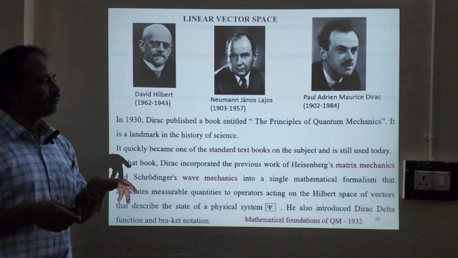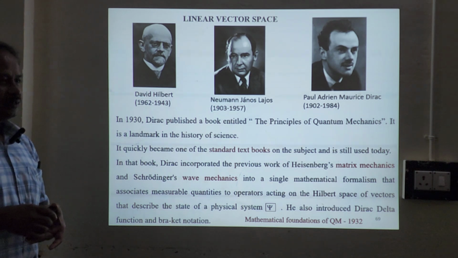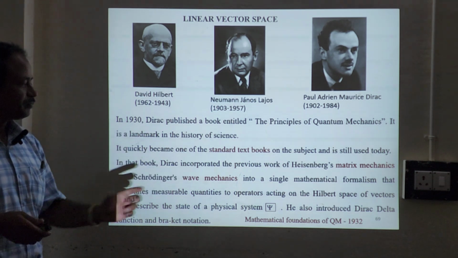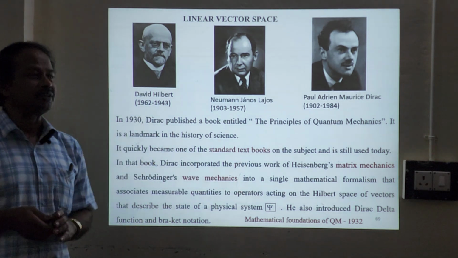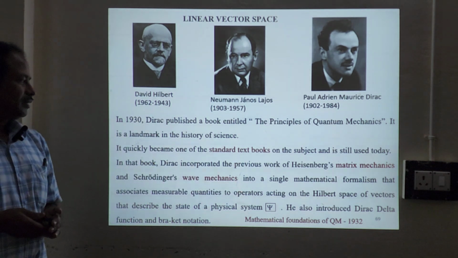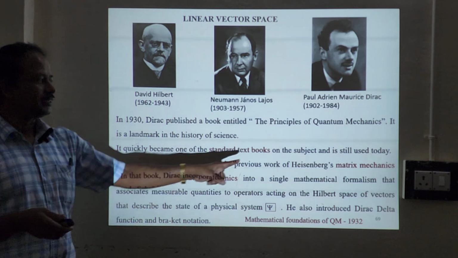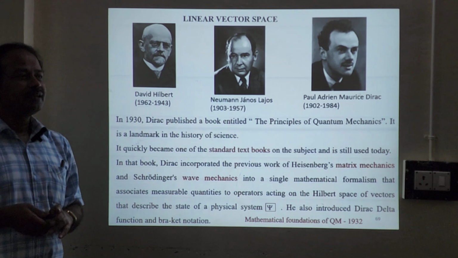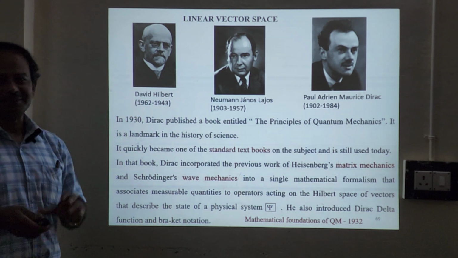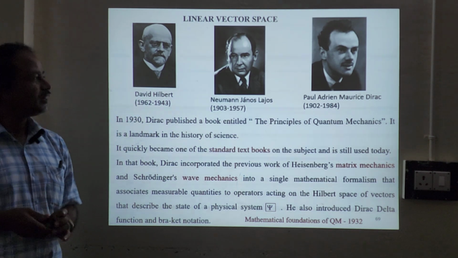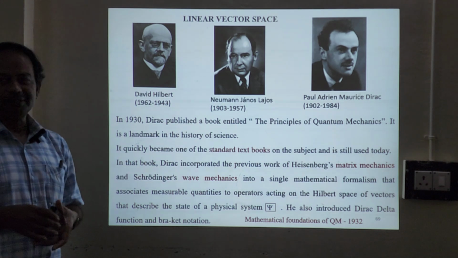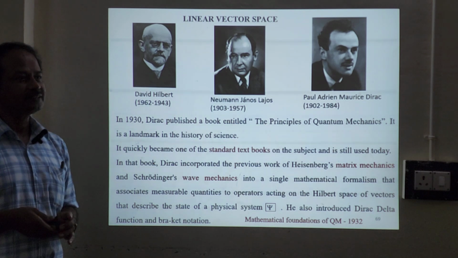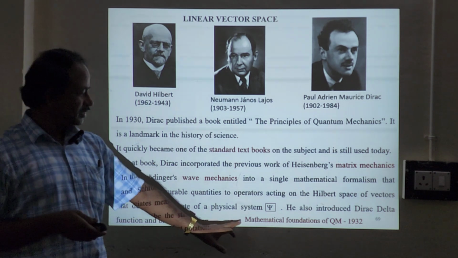And he developed a lot of ideas about Heisenberg matrix mechanics and Schrödinger wave mechanics into a single mathematical formalism. And in fact, he said these quantum states live in Hilbert space. So Hilbert is a mathematician. He belongs to Germany.